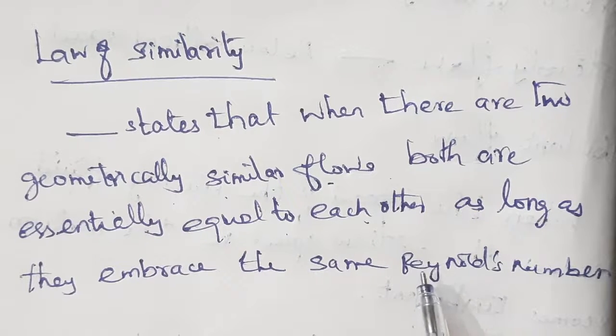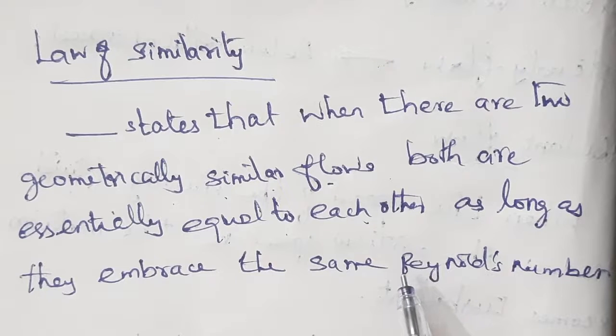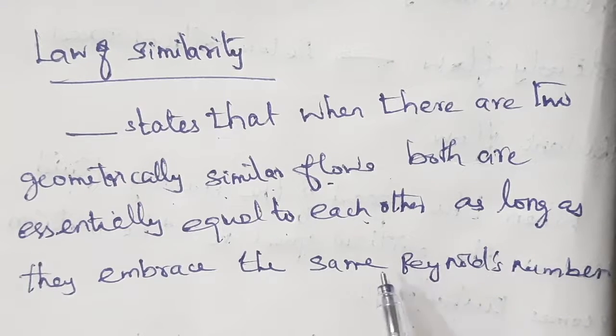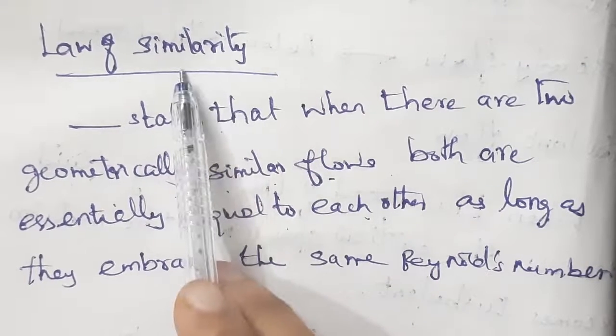This is known as the law of similarity. That means when two liquids, oil and water, of different densities flow in pipes of the same shape and size, the turbulence sets in at almost the same value of Rc.